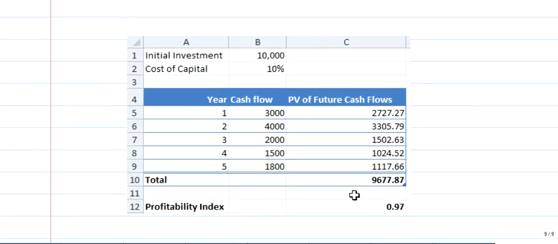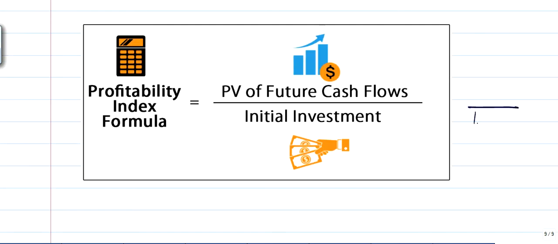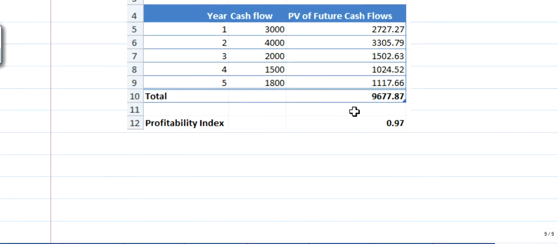Here is one example. Initial investment is 10 lakh. So what is the formula? Initial 10,000. What is the present value of future cash flows? Here the present value of future cash flow is 9,677.